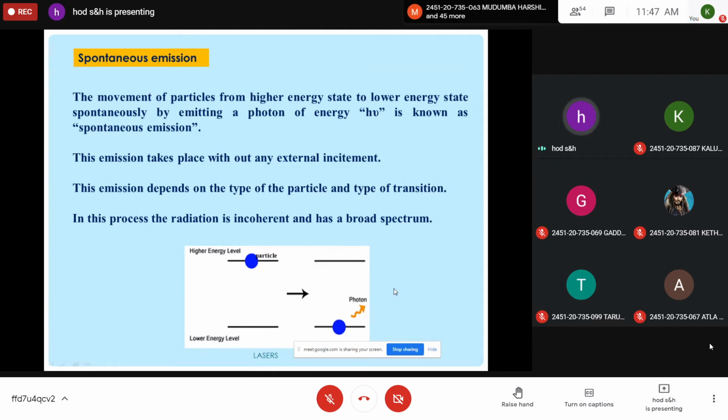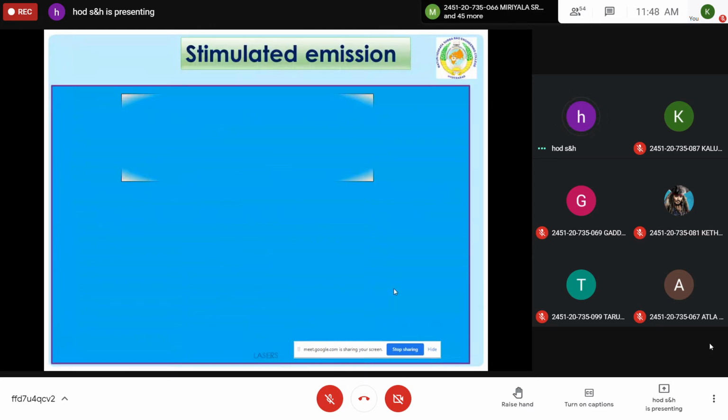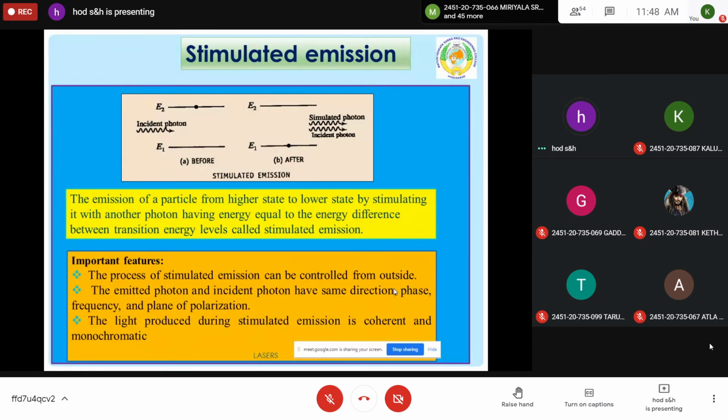Please copy the diagram. Girls, is it clear? Please respond. Yes, sir. Is it there in your intermediate? Not there. Is it there in your intermediate? Okay. And take the third one, stimulated emission, and take the diagram also.